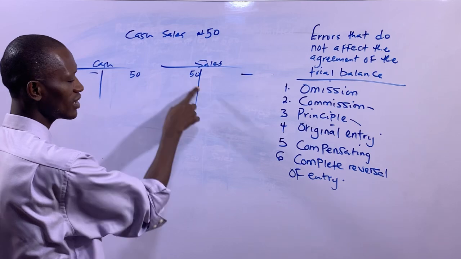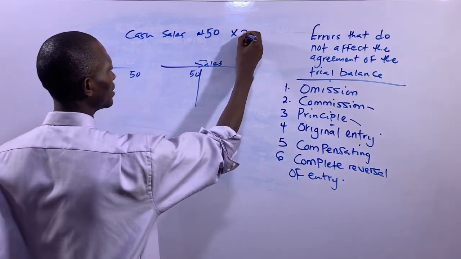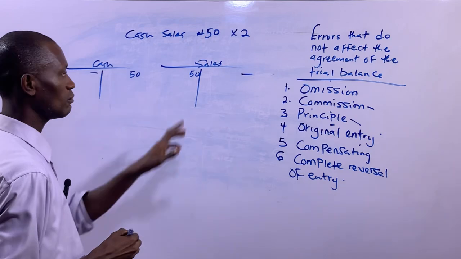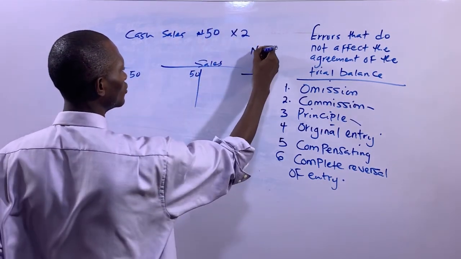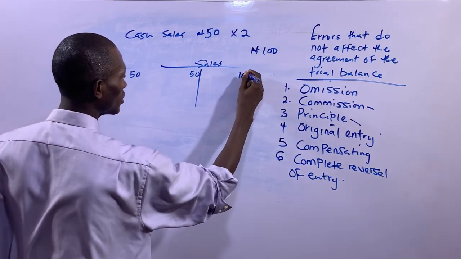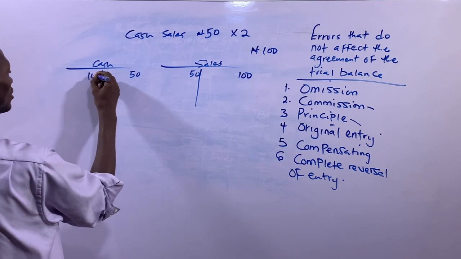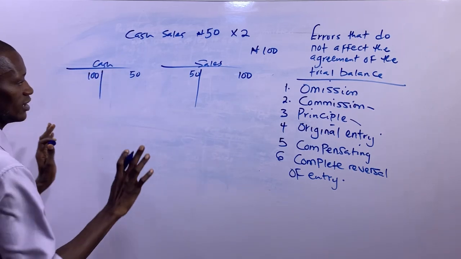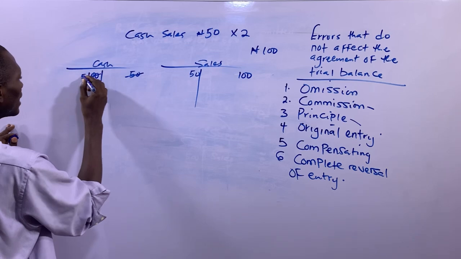So to correct this error of complete reversal of entry, you need to multiply this amount by 2. 50 times 2 gives you 100. Then this 100, you will credit sales account with 100. Then you debit cash account with 100. Then we now want to have 15 naira here, so you have 15 naira left here.